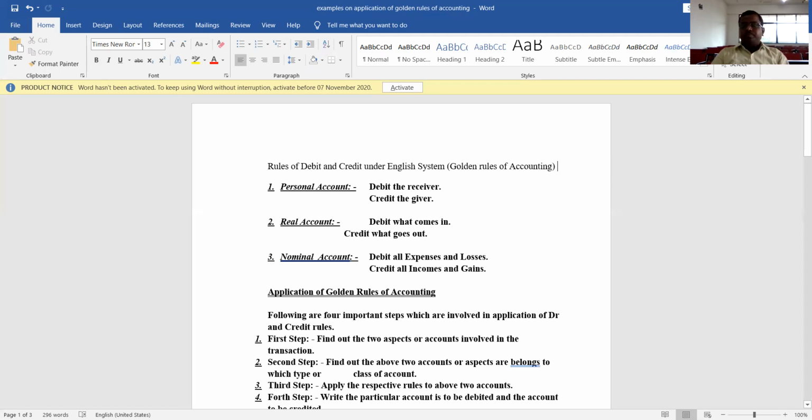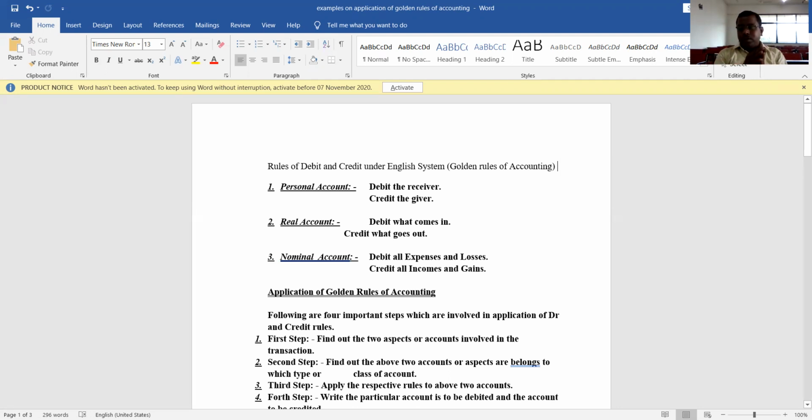For example, cash received from Mr. Pradeep. Mr. Pradeep's personal account, right? So cash received from Mr. Pradeep. Here, Mr. Pradeep is the giver, right? His account should be credited. And next, we'll take one more example. Cash paid to Mr. Pradeep. Here, Mr. Pradeep is the receiver, so his account should be debited.